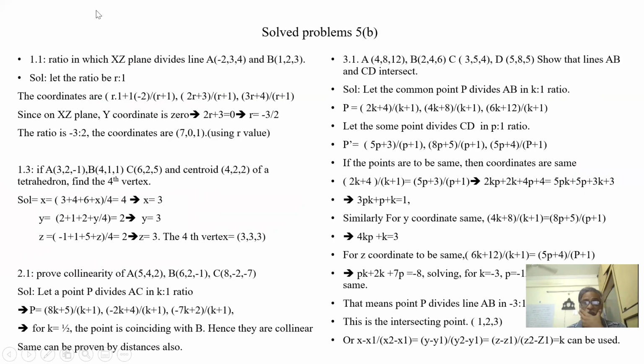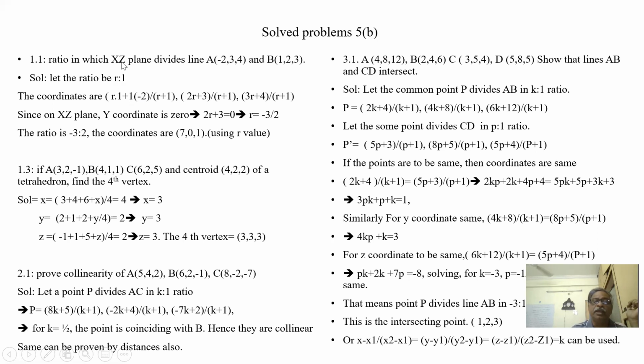Let us see the problems of section 5b. The ratio in which the xz plane divides 2 points. Let the ratio be r is to 1. In fact, let the ratio be p is to q. I bring q also here, so p by q as r, r is to 1, to make my variable simple. If I put p is to q or m is to n, they have two variables. Instead of that, I am putting m by n is to 1, p by q is to 1, so it makes it one variable.